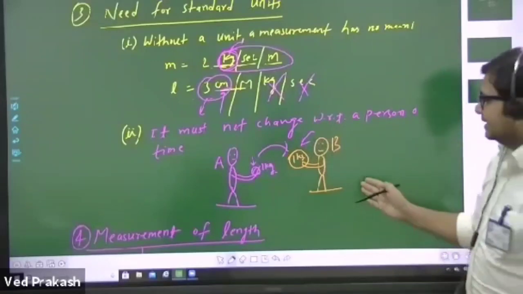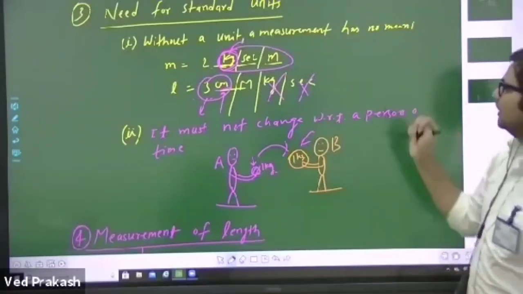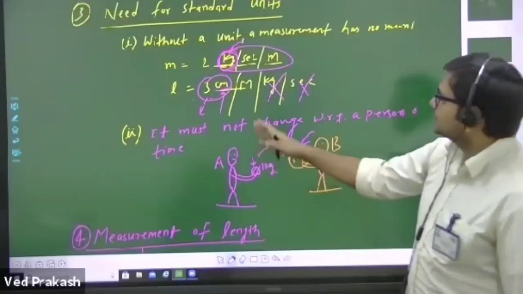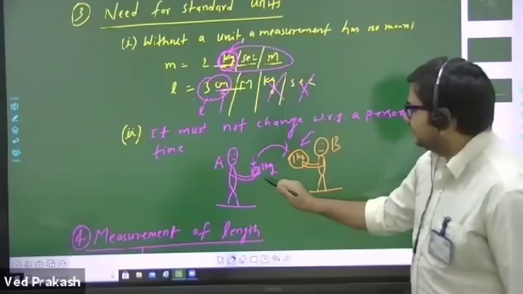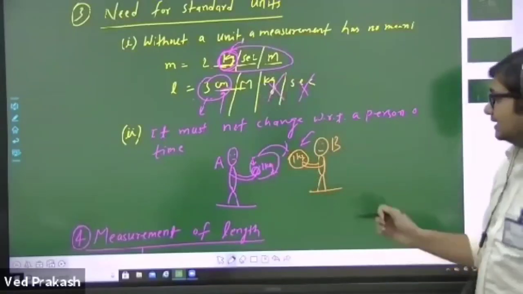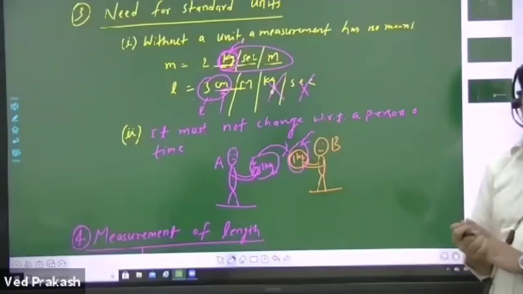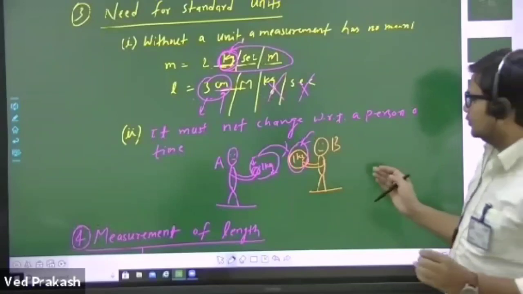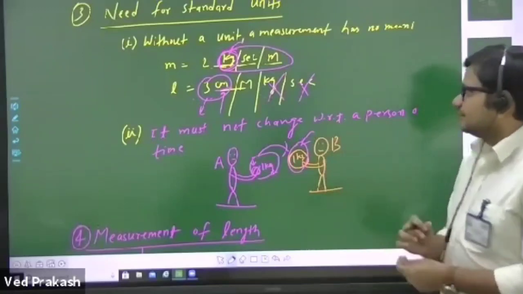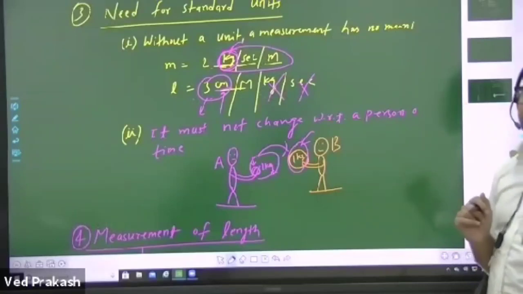But if they use a different system or a different unit and they don't use a standard value, then this person may say that this mass is 1 kg and this person can also claim that the mass of my ball is also 1 kg. So to overcome this confusion, there must be some standard value and everyone has to follow that value.